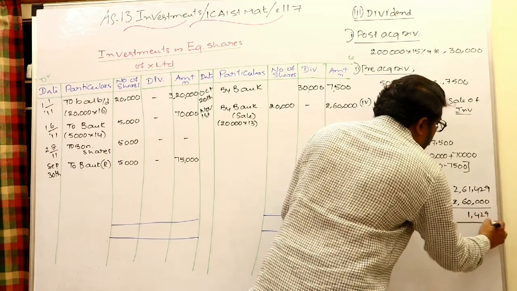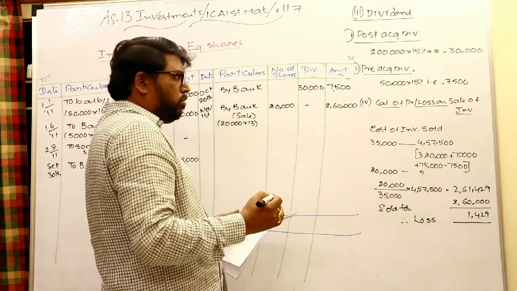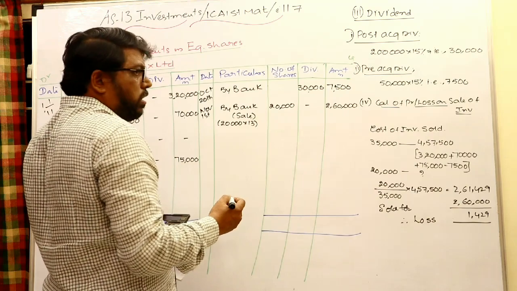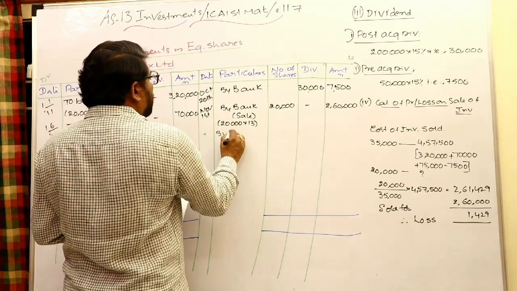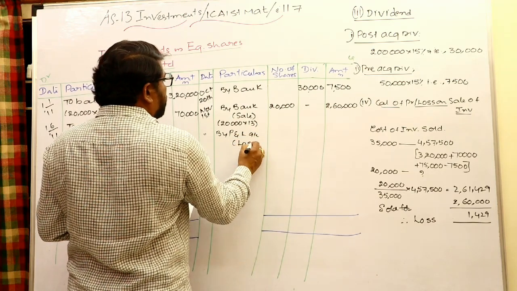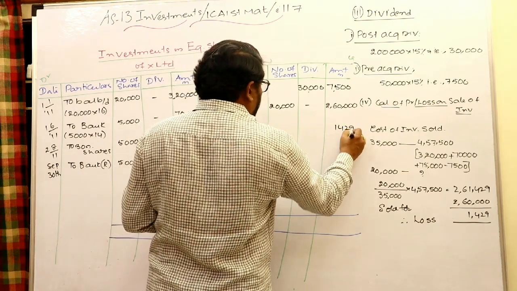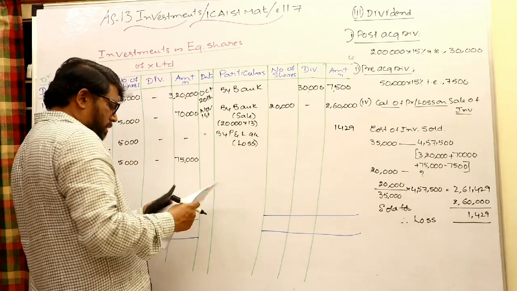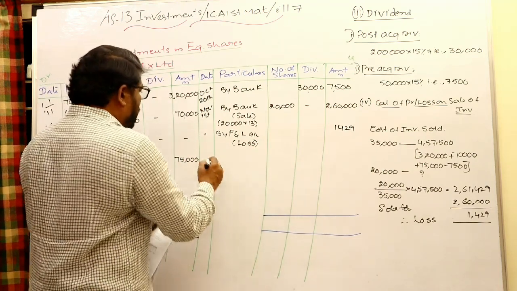1,429. Therefore, loss on sale of investment is 1,429. Always, for an investment loss entry, debit the P&L account and credit the investments account: investments by P&L, within brackets loss, 1,429. Write it in the amount column. The loss is also completed. And lastly, you are supposed to close the books on 31st December 2011.